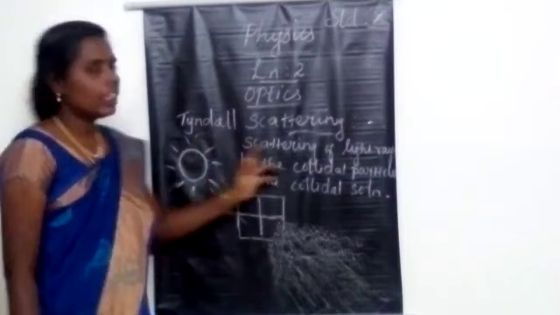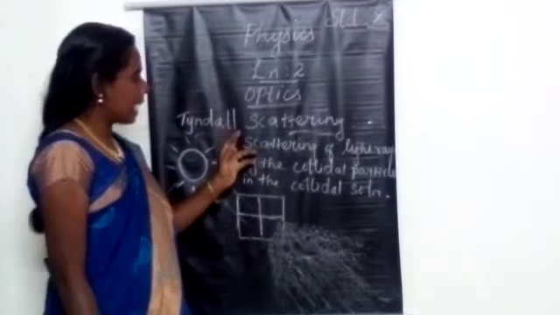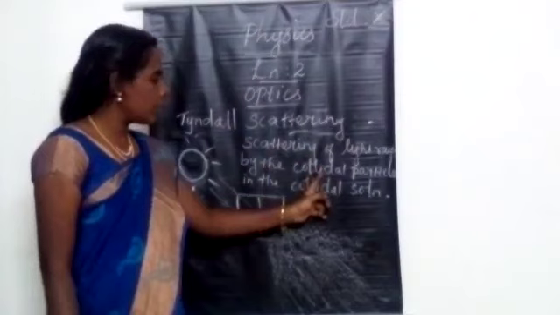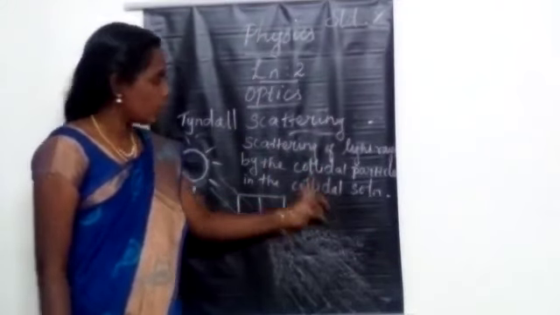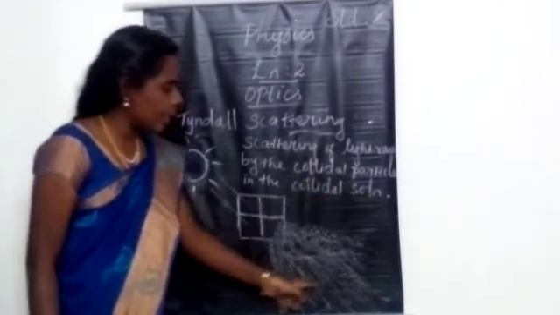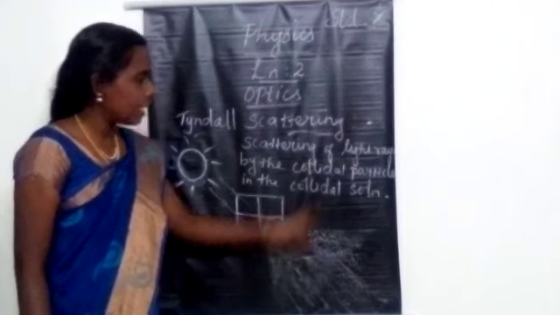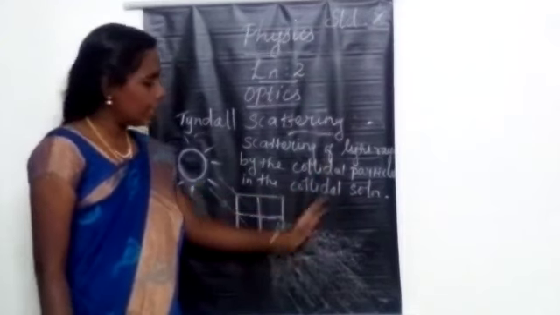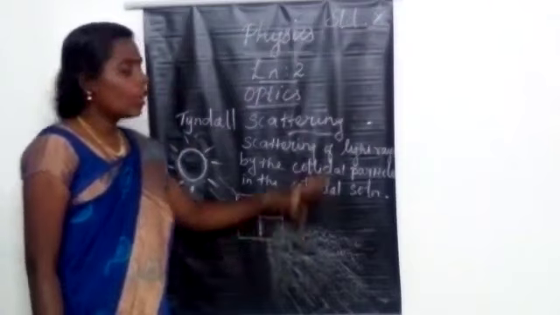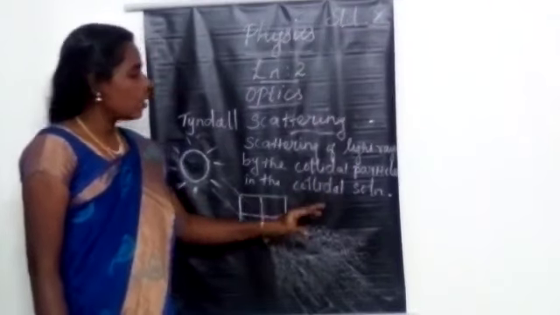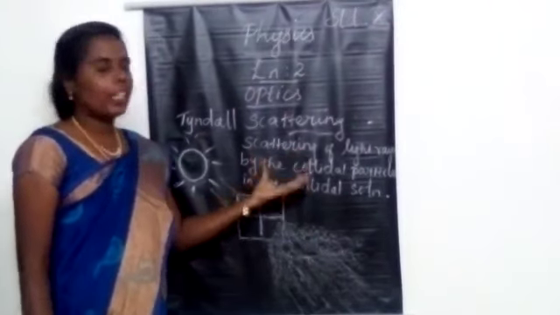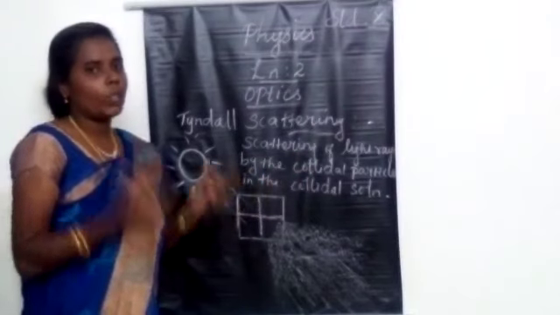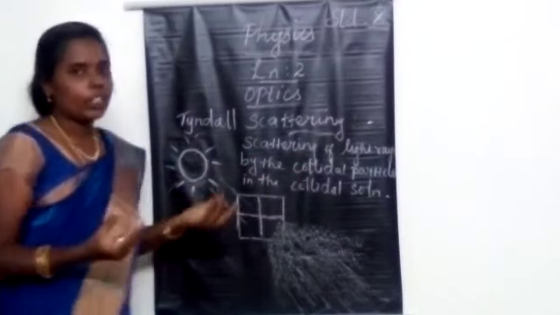Now we can see the definition. What is meant by Tyndall scattering? The scattering of light rays by the colloidal particles in the colloidal solution. So what are the colloidal particles here? All the dust particles are considered as the colloidal particles in the colloidal solution. The air as a whole will be considered as the colloidal solution. Colloid means a microscopically small substance dispersed throughout the whole solution. That is called the colloidal solution.